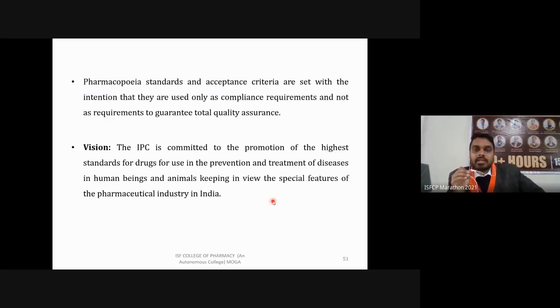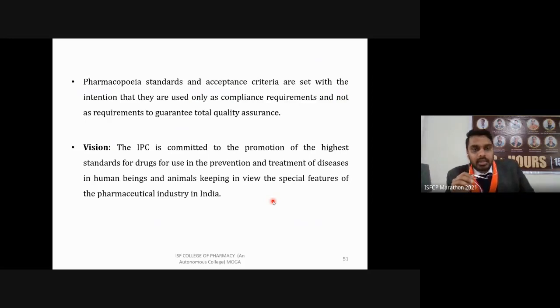These are set so that any drug or molecule which comes to market is safe for our use or consumption, complies with our requirements, and is not going to give any toxic, side or adverse effect on our body.